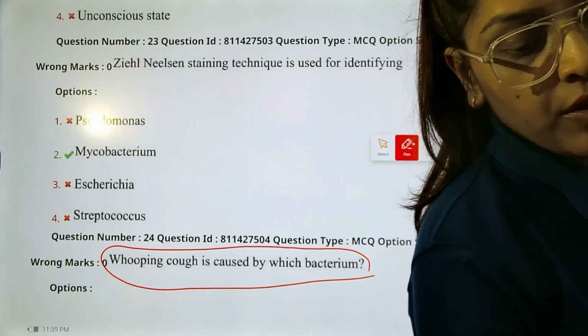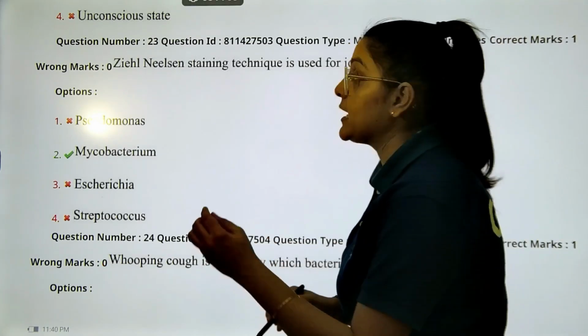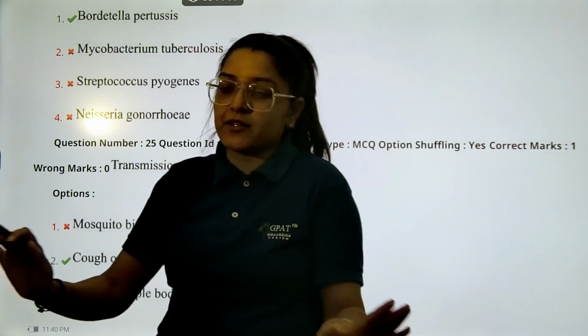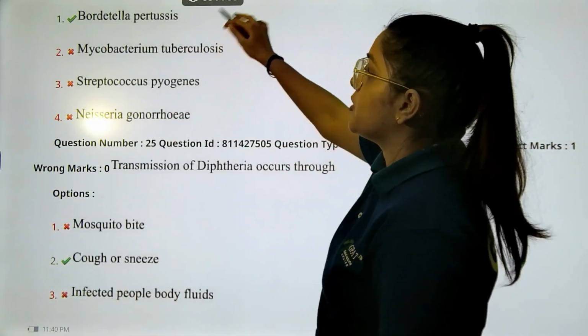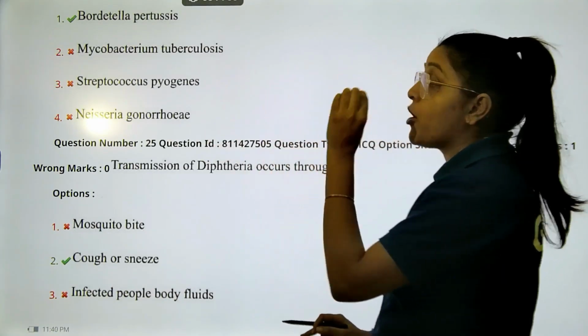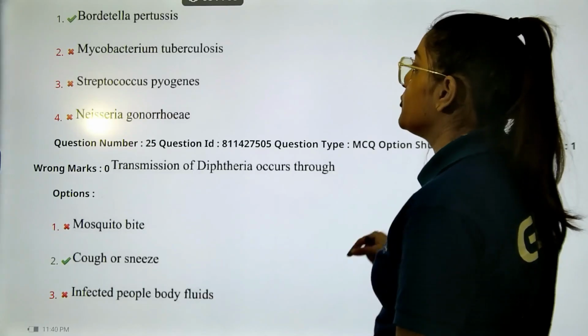Yes. So even after not looking at the responses, we know the correct answer will be Bordetella pertussis. Let's see the options. The first one, very direct, is Bordetella pertussis. I think it does not even need any discussion. It is such a common bacteria to use, right, in the case of whooping cough.